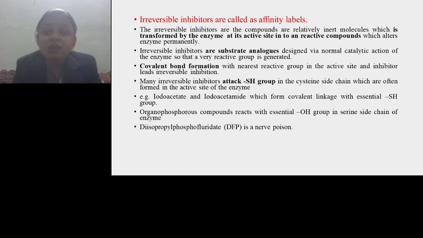Many irreversible inhibitors attack the sulfhydryl group in the cysteine side chain, which is often found in the active site of the enzyme. Examples are iodoacetate and iodoacetamide, which form covalent linkages with the essential sulfhydryl group. Then organophosphorus compounds react with the essential hydroxyl group in the serine side chain of the enzyme. And then DFP, which is a nerve poison, is also an irreversible inhibitor.